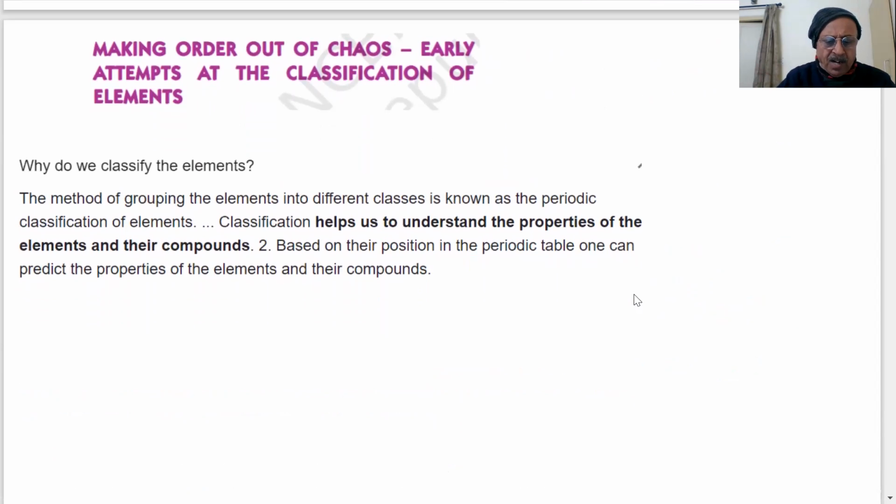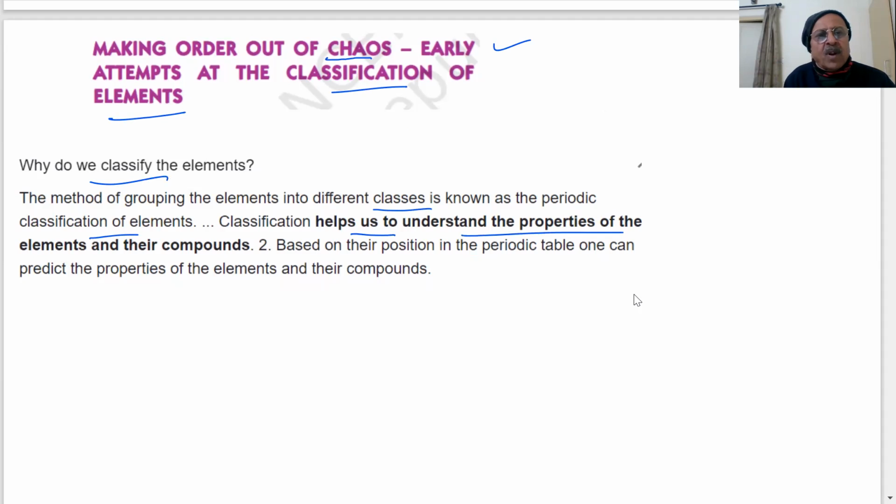And that's what NCERT books talk about. What I said, making order out of chaos. As I said, the number of elements increased, the number of compounds increased. Therefore, this is chaos. Which elements have which type of characteristics? It will not be possible to study separately. Therefore, it is required that we should form a classification of the elements. So what were the earlier attempts which were made to classify? Why do we classify the elements? The method of grouping elements into different classes is called periodic classification. It helps us to understand the properties of elements and their compounds.